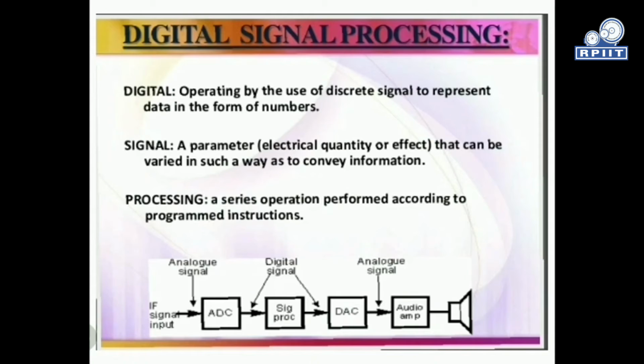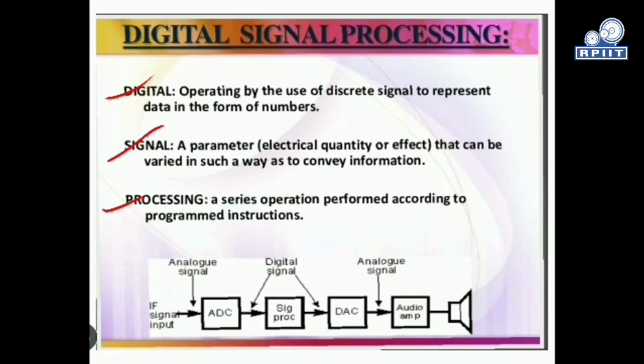Digital signal processing includes three terms. One is digital, another is signal, and third is processing. Simply, digital means we are dealing with the number system, either 0 or 1. Secondly, signal, as already discussed, is a parameter that can be varied in such a way as to convey information. It may be an electrical quantity, and can be an analog or digital kind of signal. Then third is processing. It is a series of operations performed according to programmed instructions.